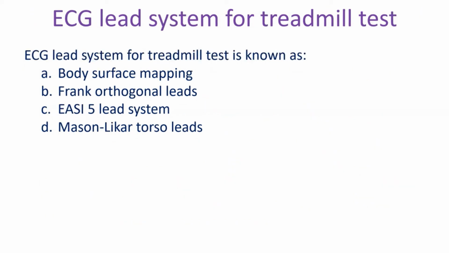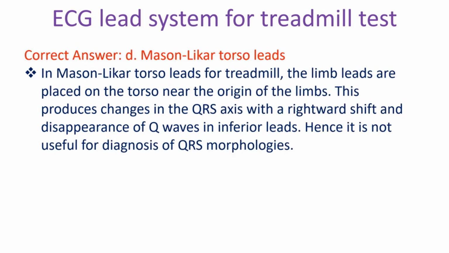ECG lead system used for treadmill test is known as A. Body surface mapping. B. Frank orthogonal leads. C. EC 5-lead system. D. Mason-Likar torso leads. Correct answer D.